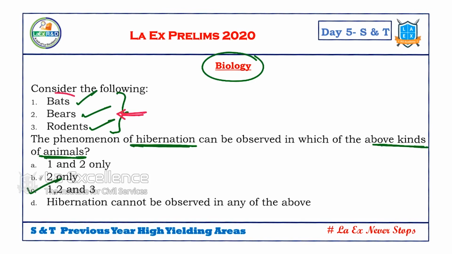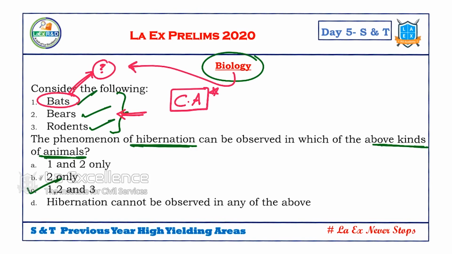Now, this year, if they ask the question, why do bats have more immunity compared to other animals with regard to viral load? What are we observing? With regard to COVID, bats have more immunity. So, if they ask that question, we categorize that as basic biology. But it has reference to a current issue. We need to remember that they have reference to our current issue.